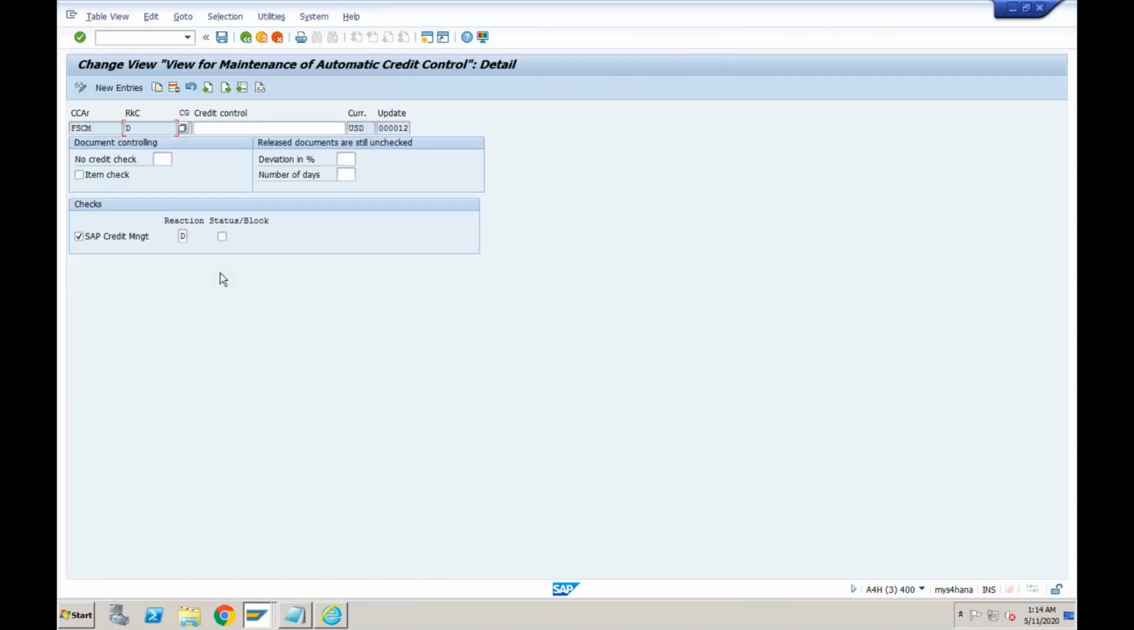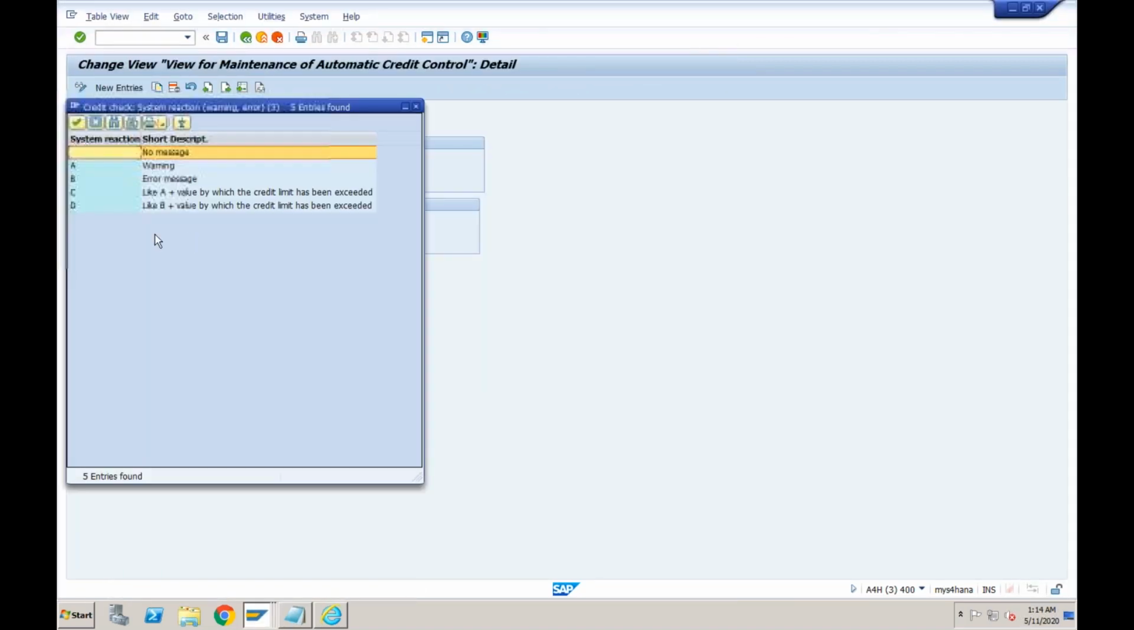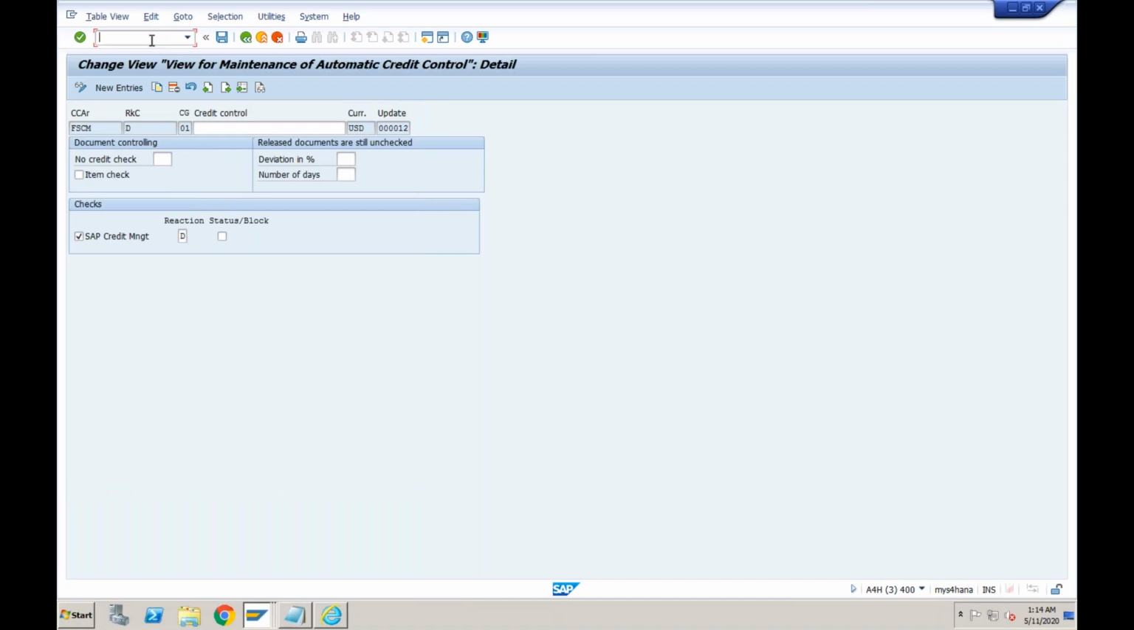Don't accept the order at all, throw the error message. D means throw the error message. Okay, now let's see if I try to create a sales order, whether the credit check is being performed or not. So this is the summary of what we have done yesterday. Today I want to start showing you the transaction, how the system will behave according to whatever configurations we have done.